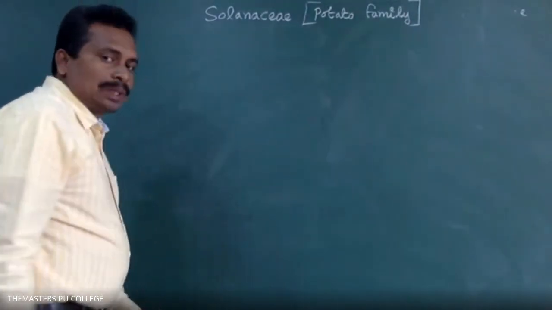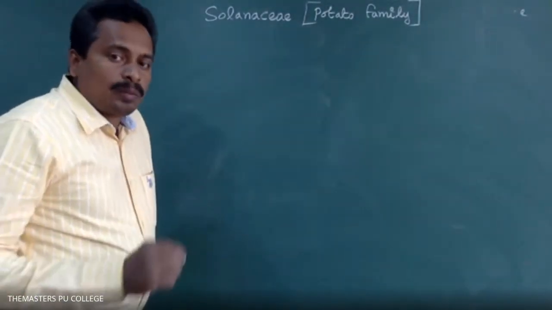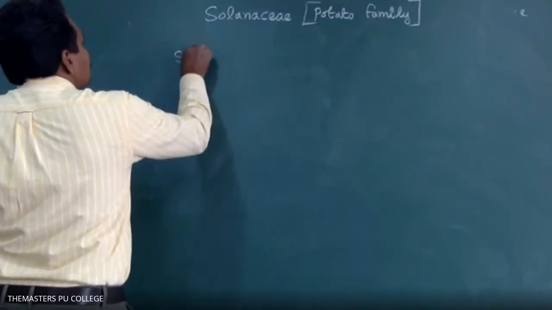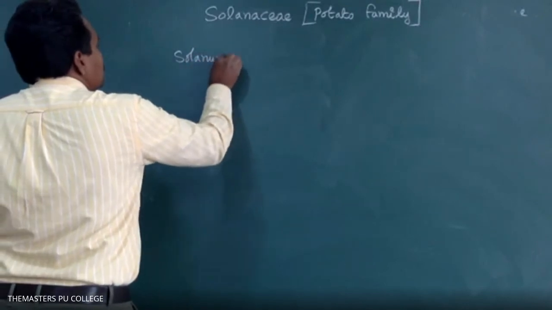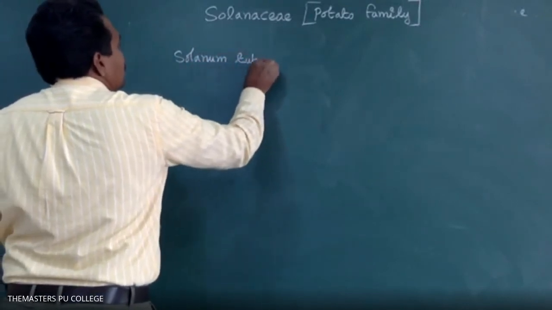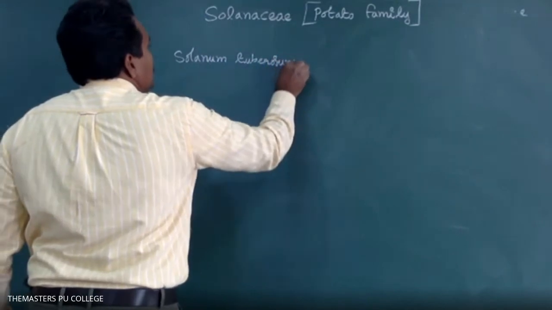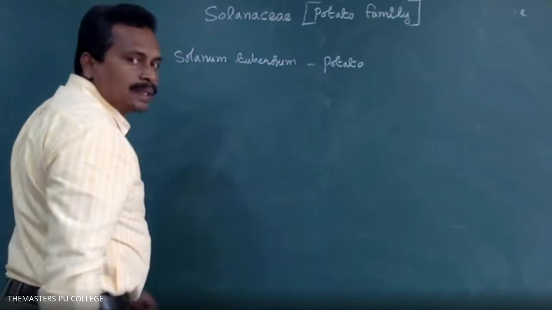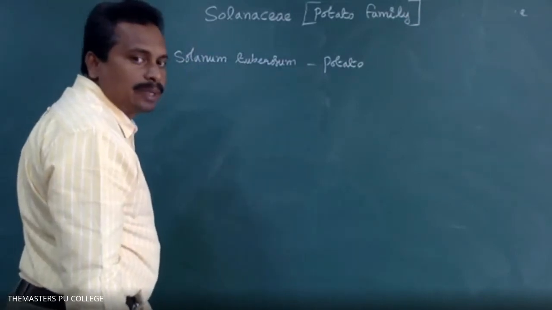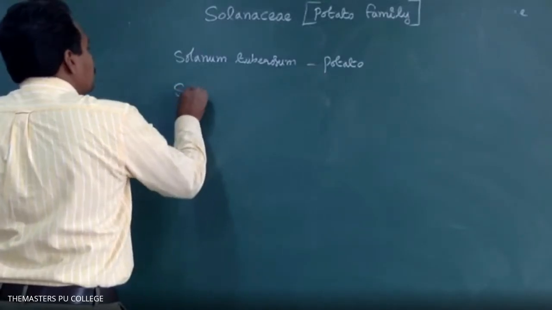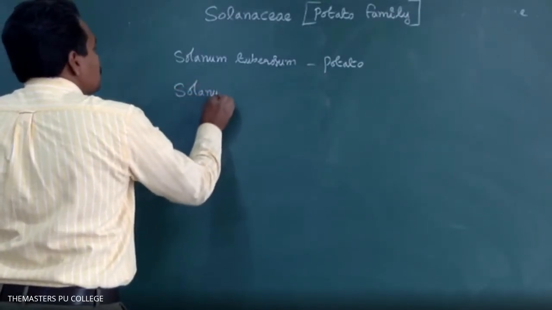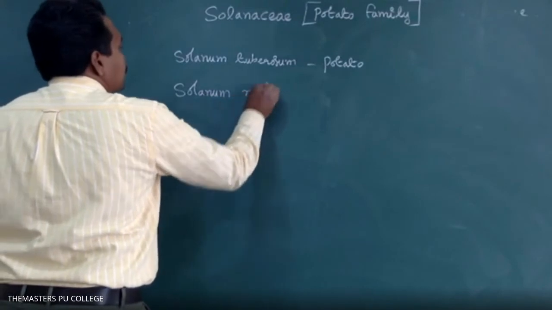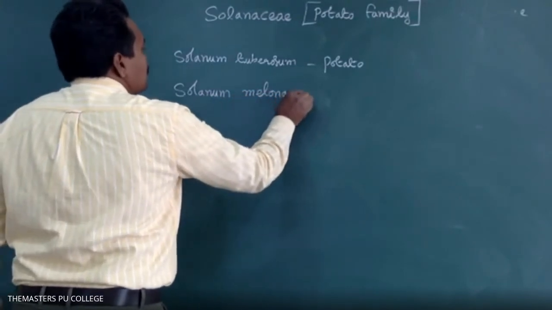What are the examples of the Solanaceae family? Solanum tuberosum, yes, potato. The scientific name of the potato plant is Solanum tuberosum. Solanum melongena, brinjal.